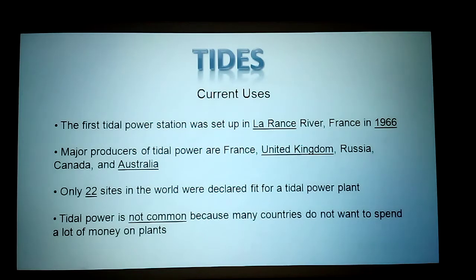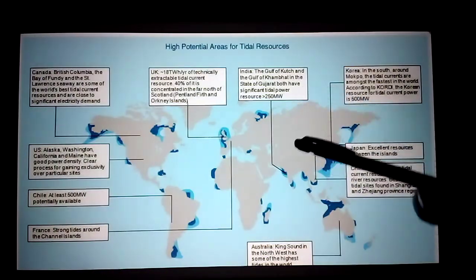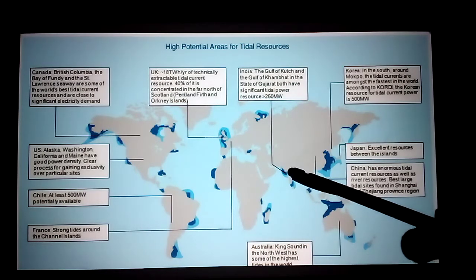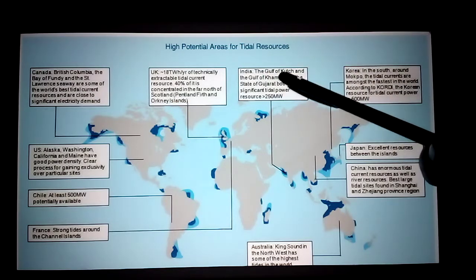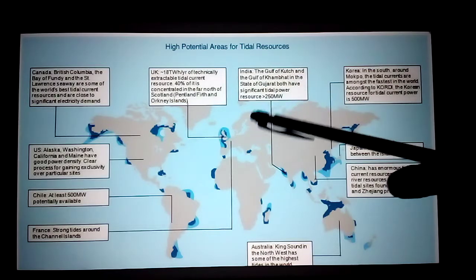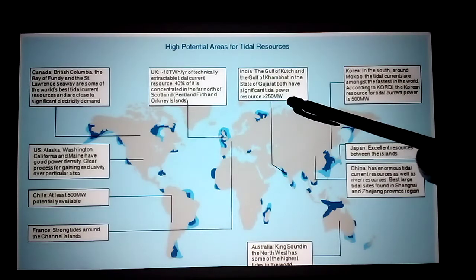Now we'll see in the world map which places. See in the world map, in India, Gujarat. In India, the Gulf of Kutch and the Gulf of Khambat in the state of Gujarat both have significant tidal power. They are producing more than 250 megawatts.